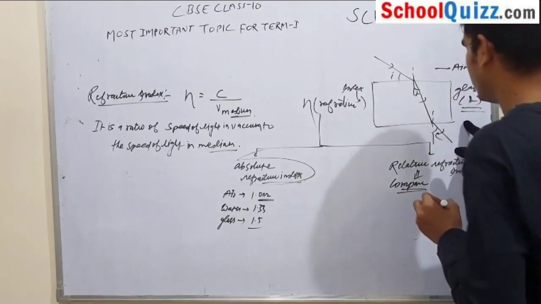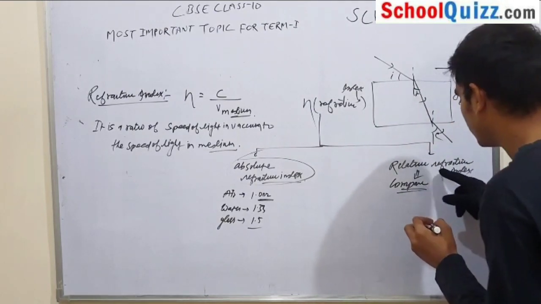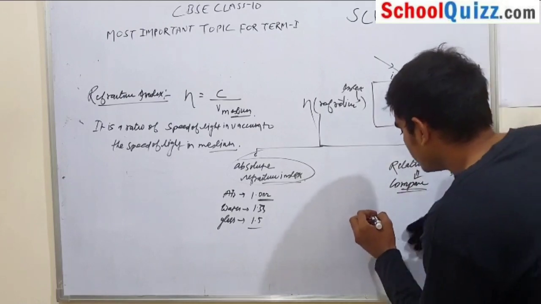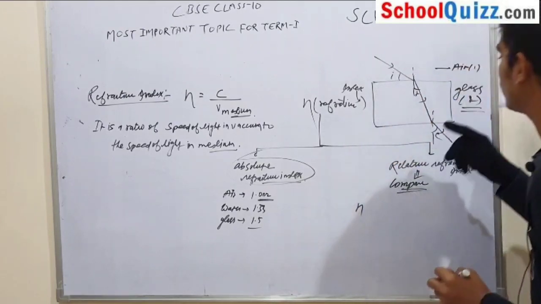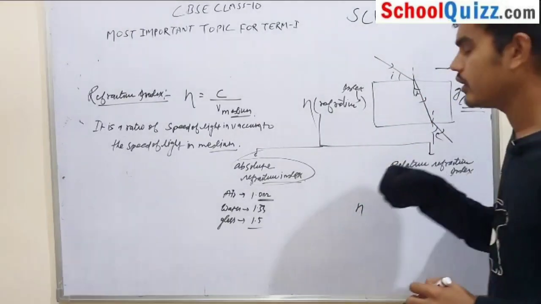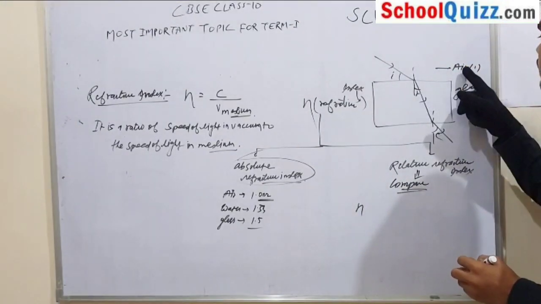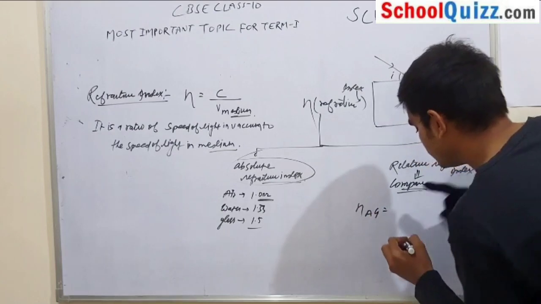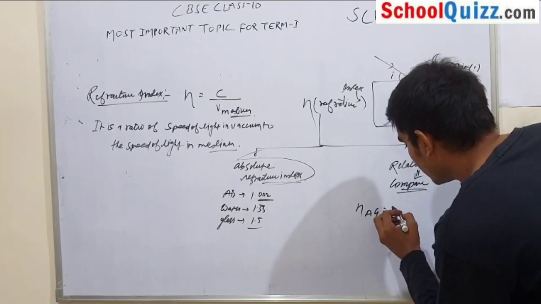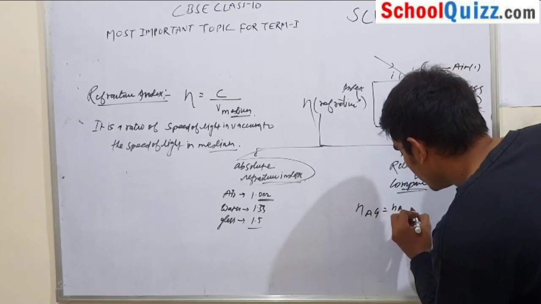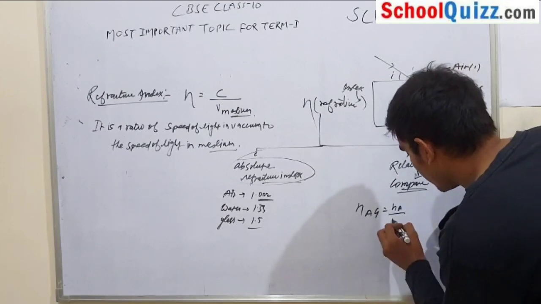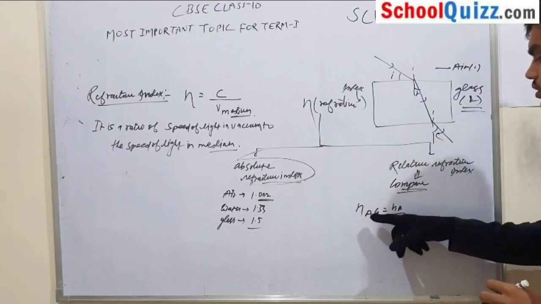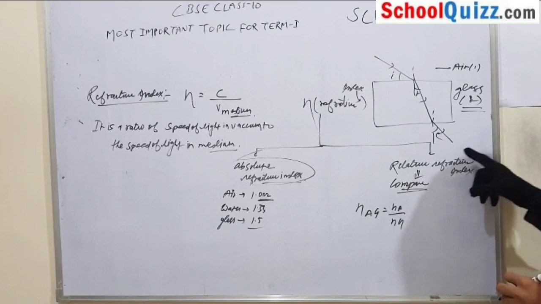According to relative refractive index, we compare the refractive index of air to that of glass. So we get refractive index of air upon refractive index of glass. This is your relative refractive index.